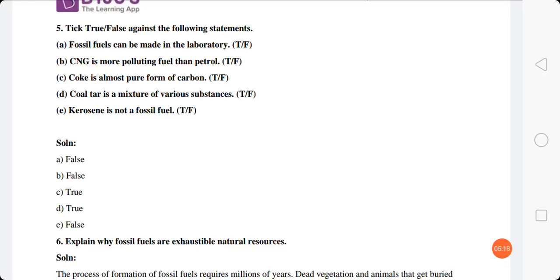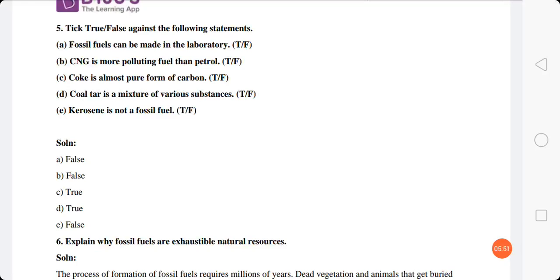CNG is more polluting fuel than petrol. This statement is also false, because CNG is a cleaner fuel. It does not release smoke when it's burnt, but petrol releases smoke when it is burnt. So CNG is actually a cleaner fuel, not a more polluting fuel than petrol. So the statement is false. Coke is almost pure form of carbon.